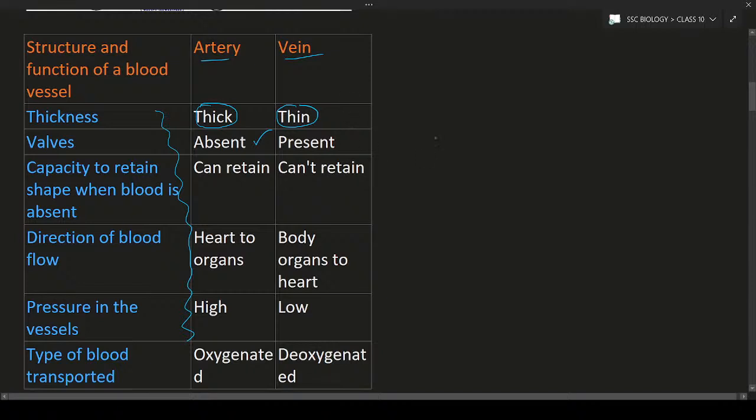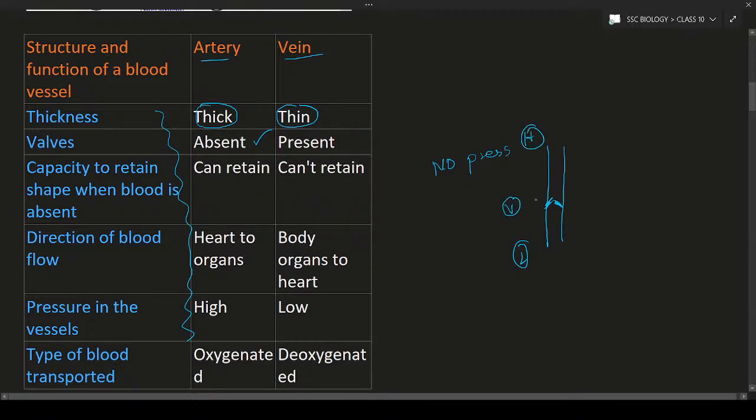But in the case of vein, there is no pressure, or very less pressure. So as a result, what will happen? To pump blood from the leg to the heart through the vein, what is required? Some mechanism is required, that is known as a valve. Let us consider this is the valve. This is the leg, and this is the heart. So this is the vein.